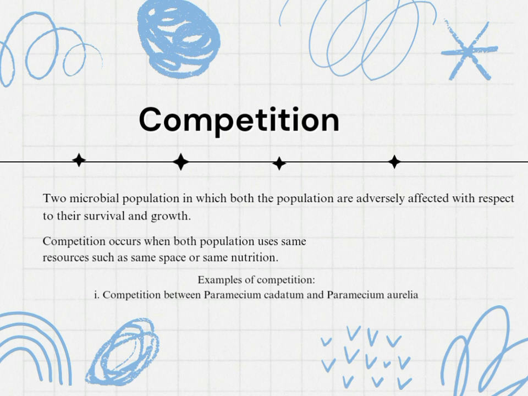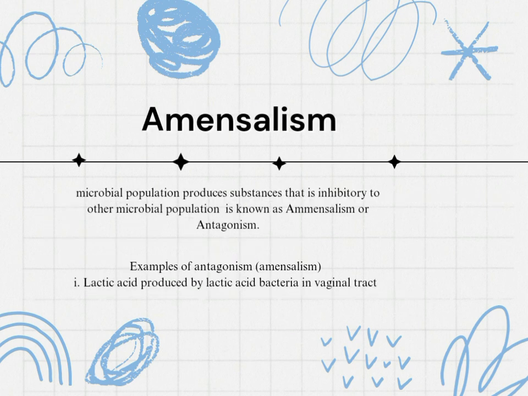And finally, amensalism. When a substance produced by one organism inhibits the growth of another organism, it is called amensalism. It is completely a negative relationship. Amensalism is also known as antagonism. An example of amensalism is lactic acid produced by lactic acid bacteria. The lactic acid produced by some species inhibits the growth of other pathogenic organisms.